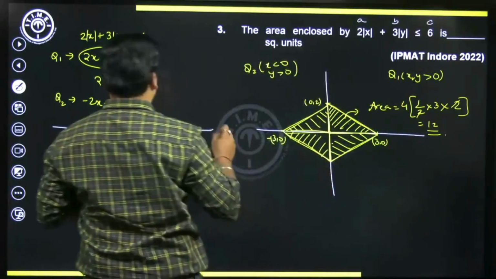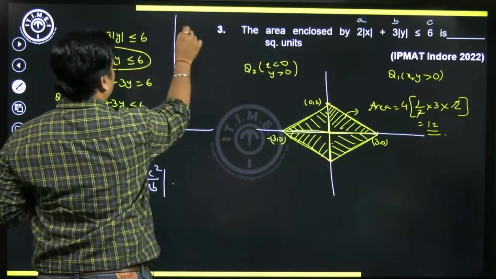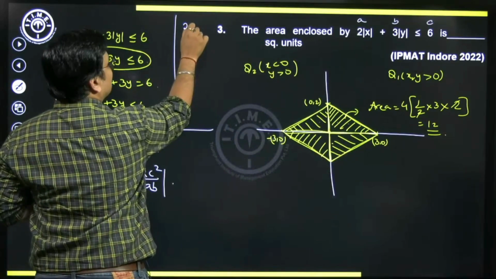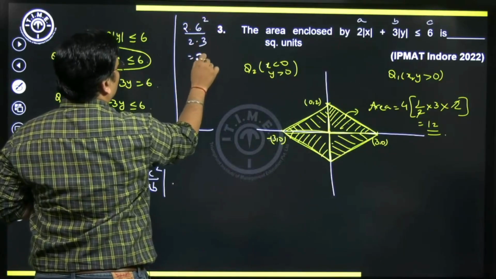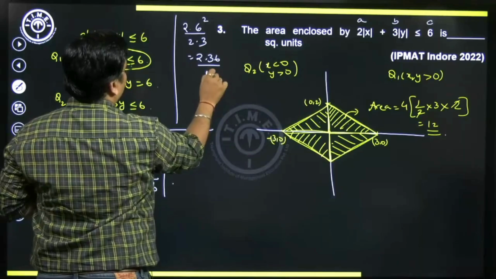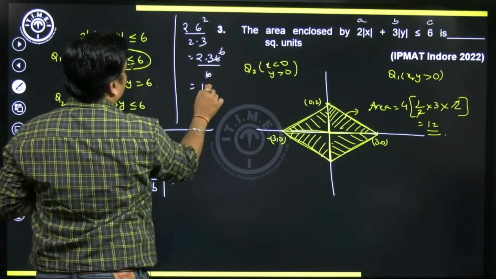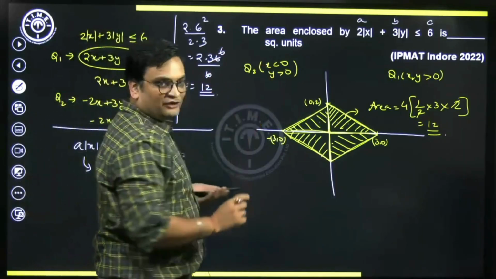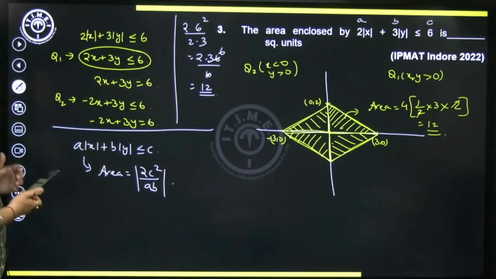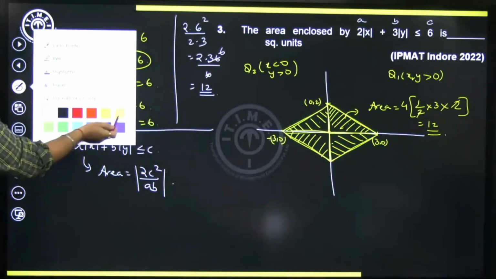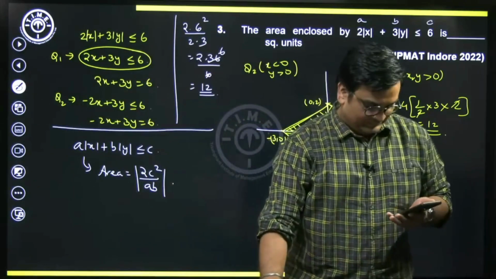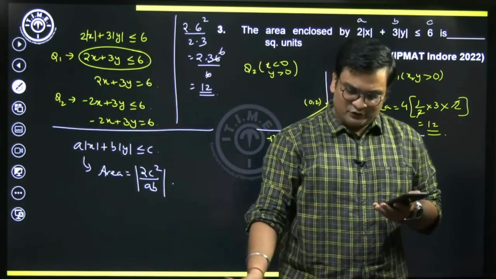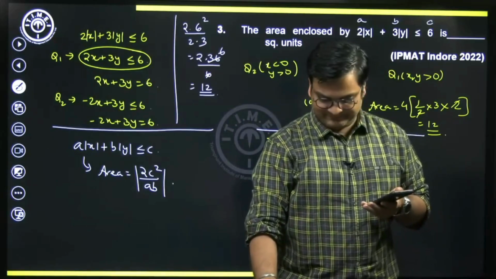So this formula gives us 2 into C square by A into B. When we solve this, 2 into 36 by 6, 6 will go 6 times, you'll get your answer as 12, the same answer that we got. So you can make note of this particular formula. If at all you see a question like this, you can save some time there. Or you could do half D1 D2, no problem.